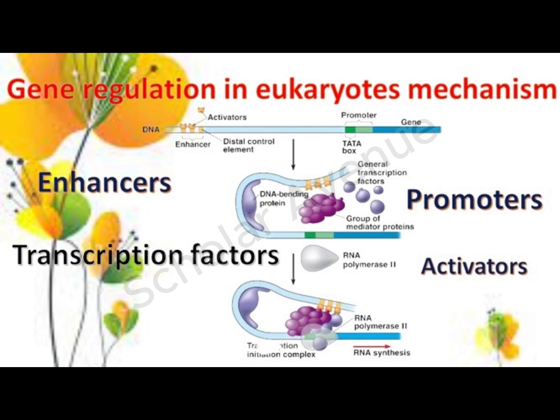Now have a look at the diagram. Activators bind to the enhancer region in the DNA. Then the DNA bending proteins bring the bound activators to the promoter region. The activators bind to the transcription factors and mediator proteins, forming a transcription initiation complex. The complex promotes the binding of RNA polymerase to the promoter region, enhancing gene expression.